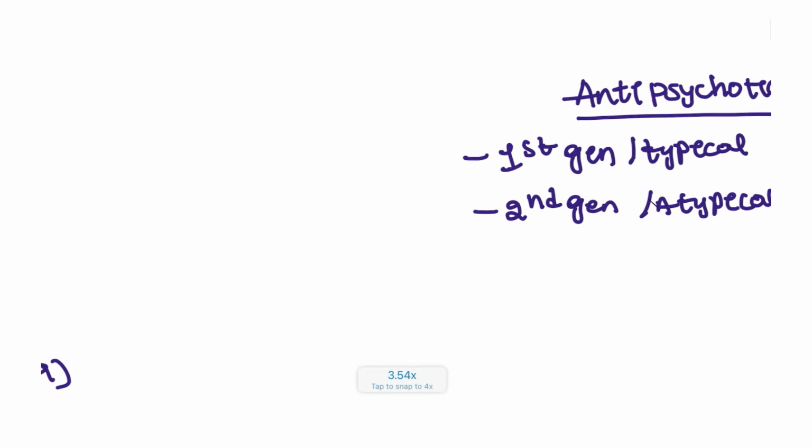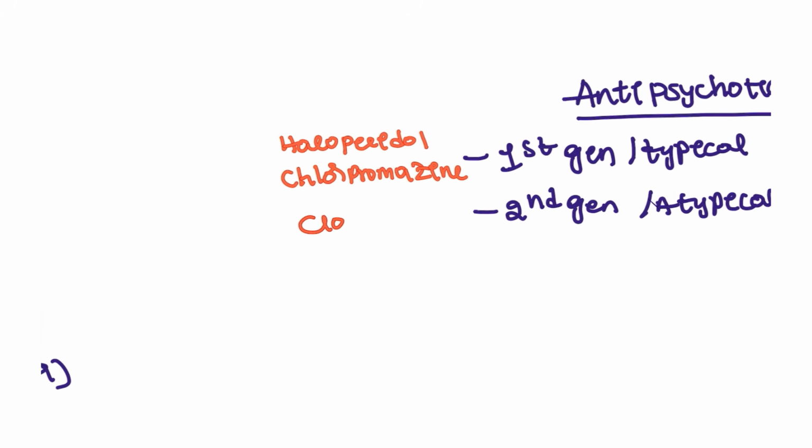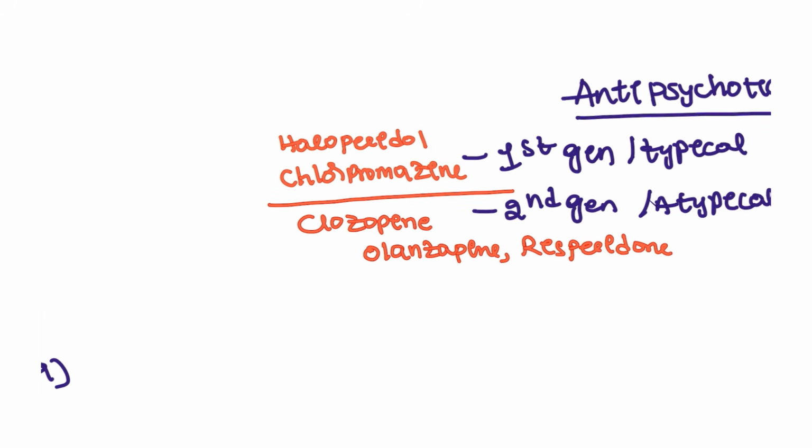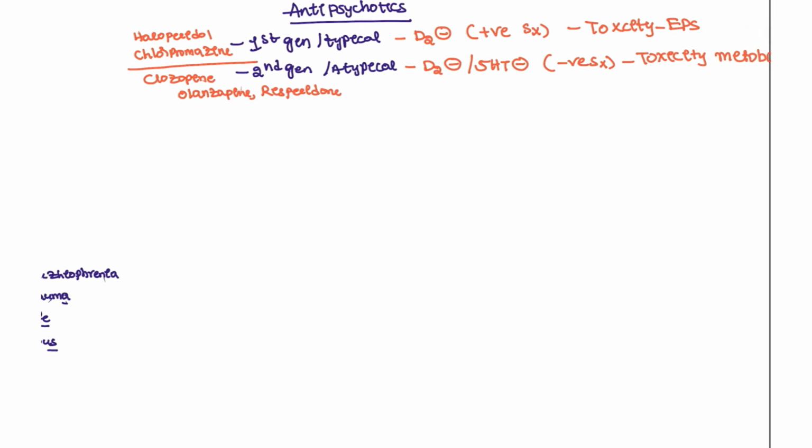Next, coming to the drugs and examples. Here you can remember the most common one, haloperidol. The patient is given haloperidol, and also chlorpromazine. Next, second generation: clozapine, olanzapine, and risperidone. So these are the first generation and second generation drugs.